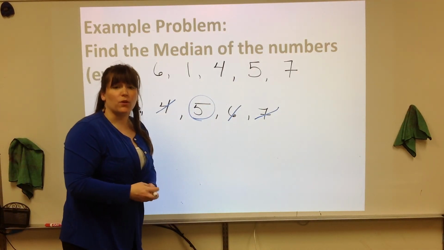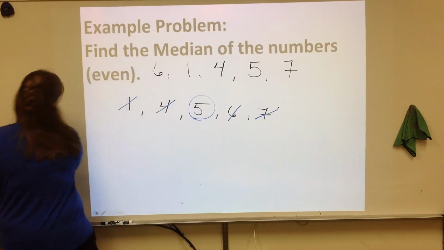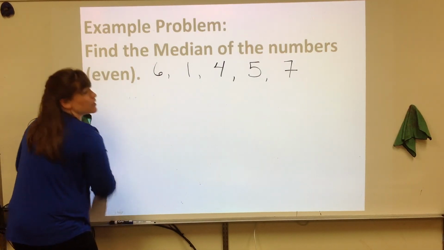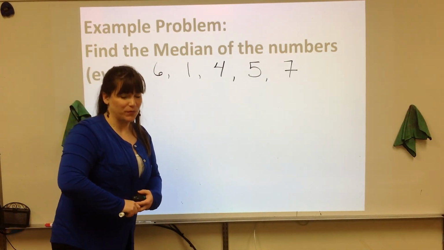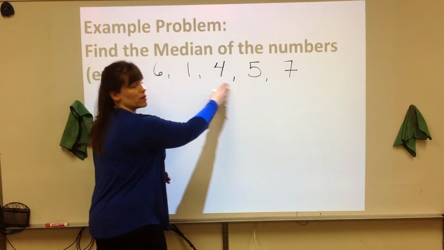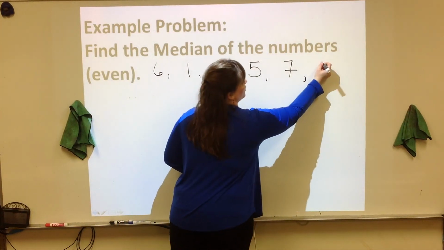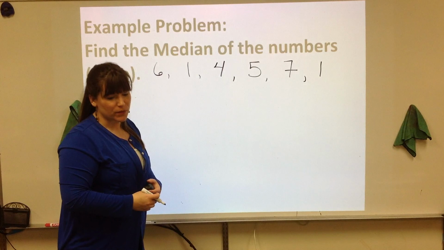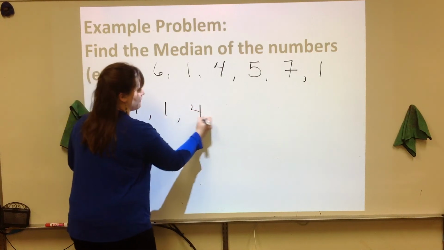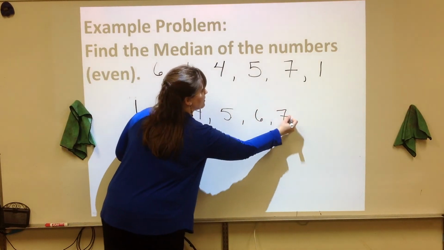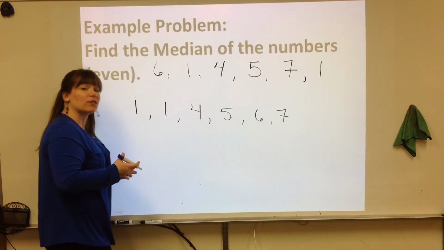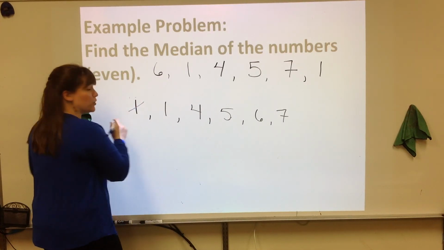Here's the example for when there's an even number of numbers. So we'll get rid of this. Really, it's going to be the same numbers that we started with, but we're going to add 1. So go ahead and rewrite 6, 1, 4, 5, and 7. And we're going to add another 1. Okay? So when we put them in order now, there's going to be 2 ones, and then the 4, the 5, the 6, and the 7. So again, when we cross off on either side, we want to make sure, and if you have a larger set, here's another strategy. You can use different colors.